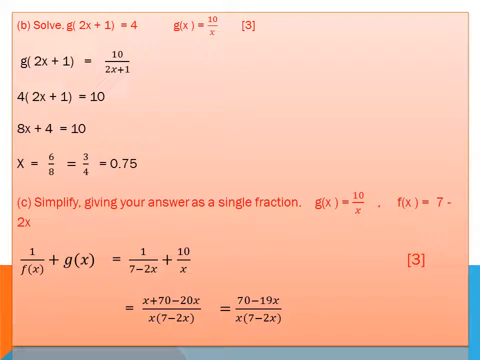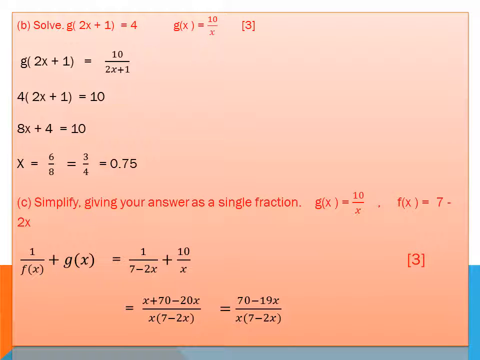Solve g of 2x plus 1. Simply replace x in function g with 2x plus 1. g of x is equal to 10 over x. I put the value 2x plus 1 here. So g of 2x plus 1 is 10 over 2x plus 1.